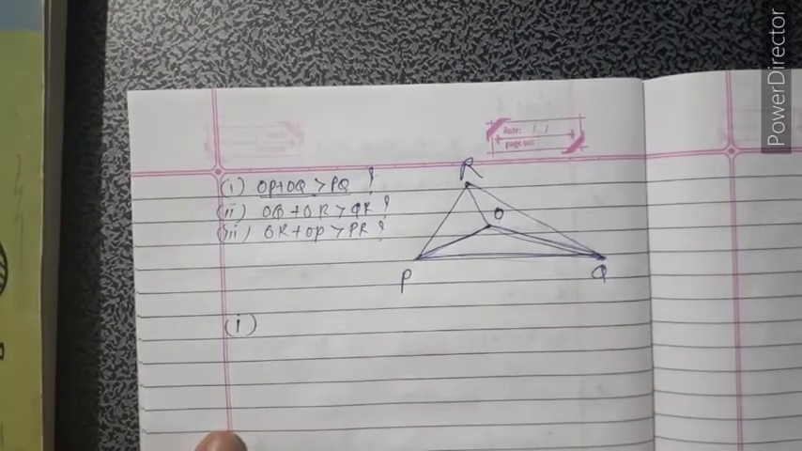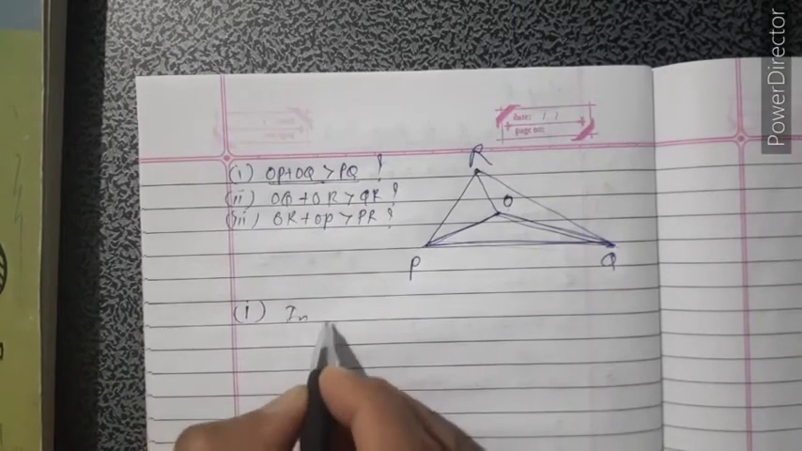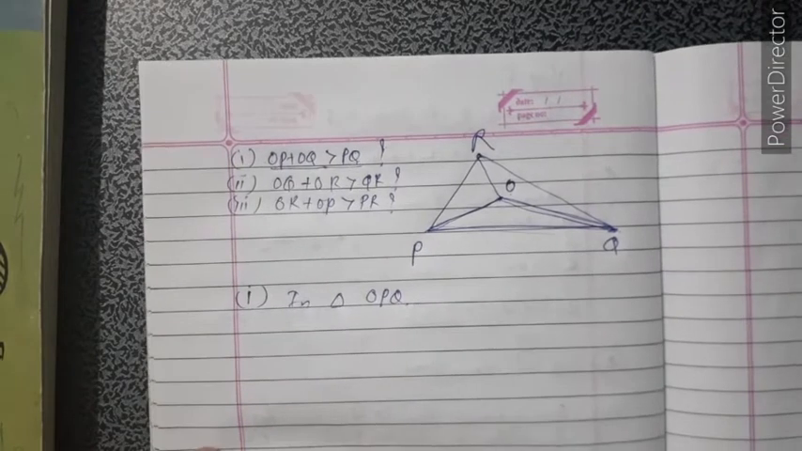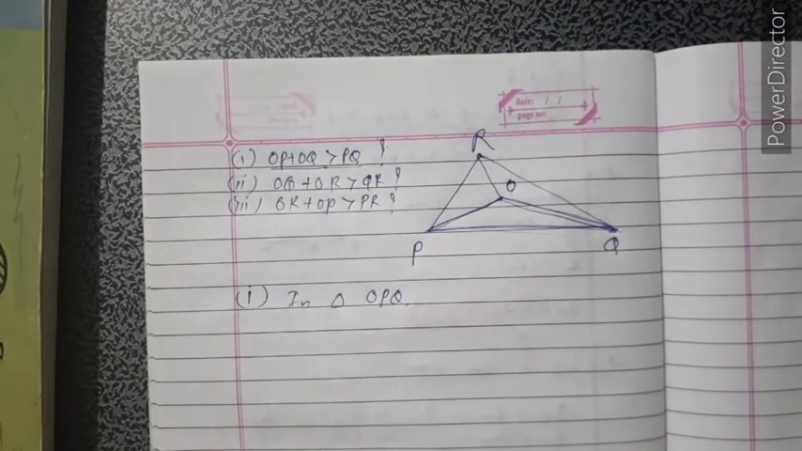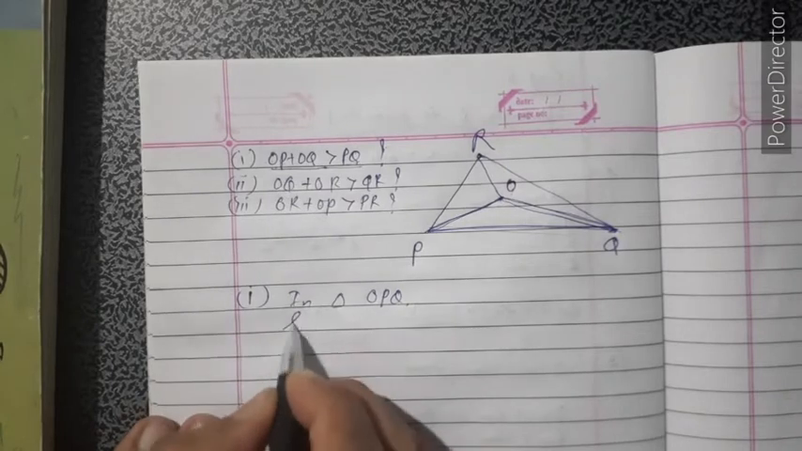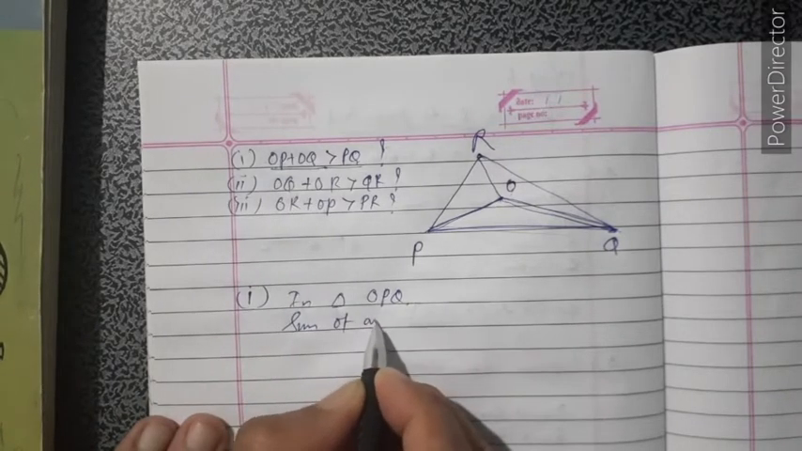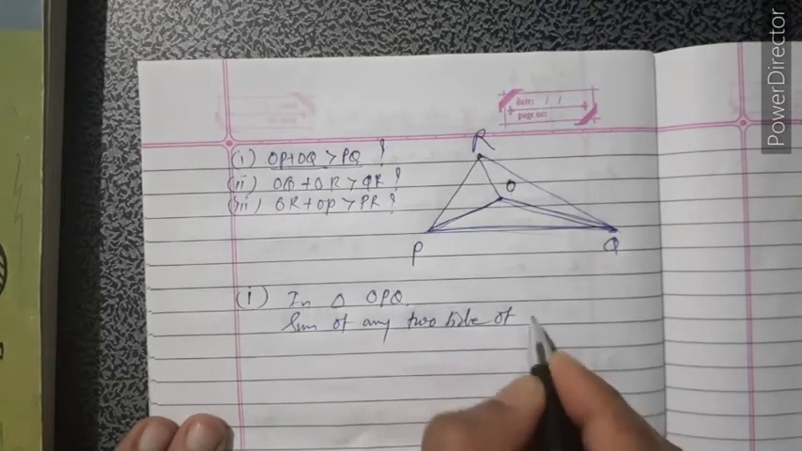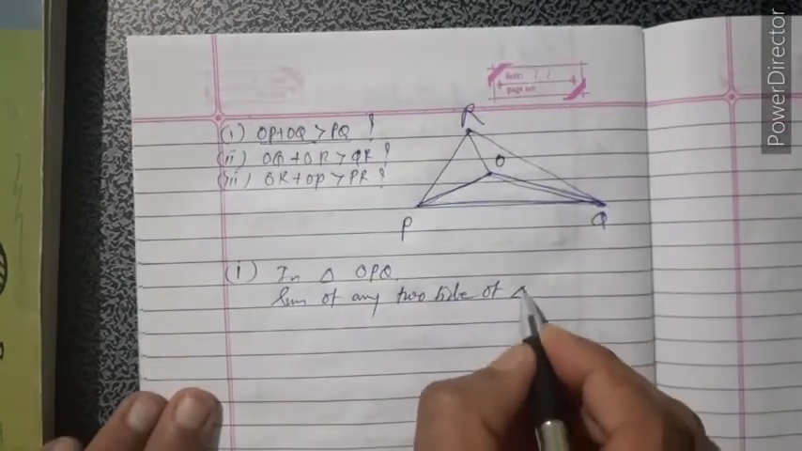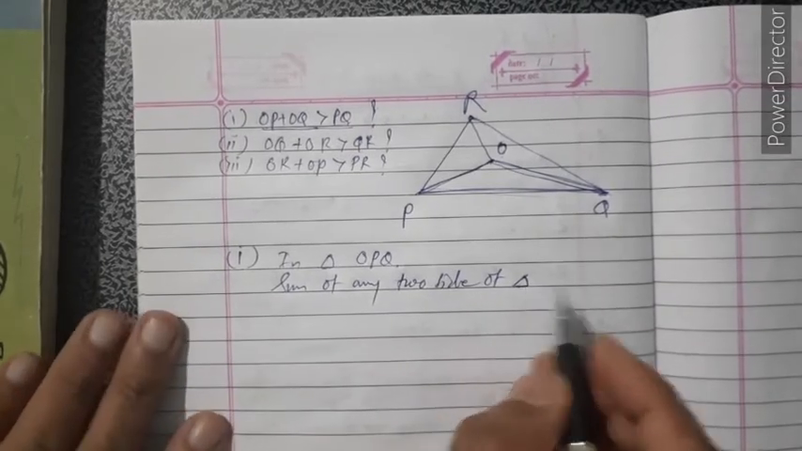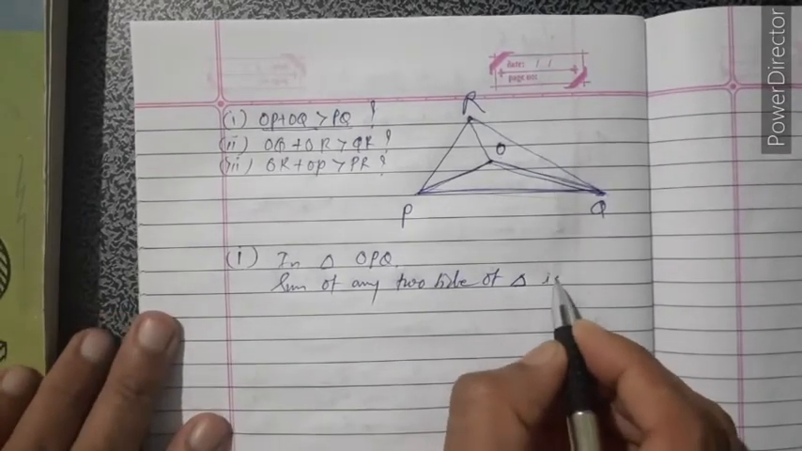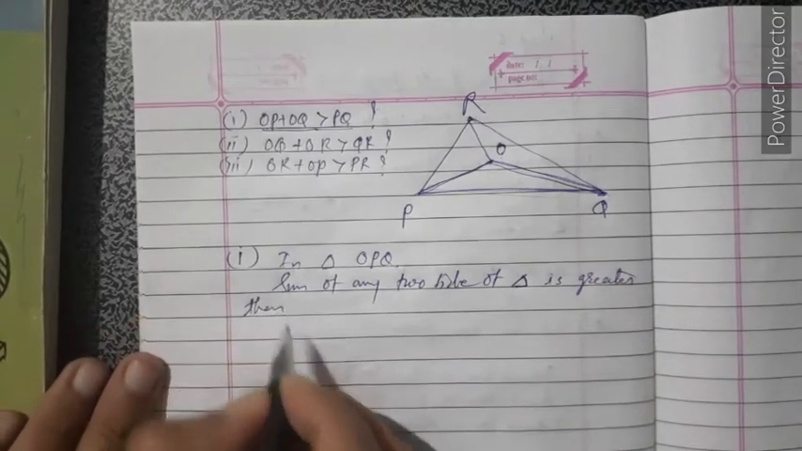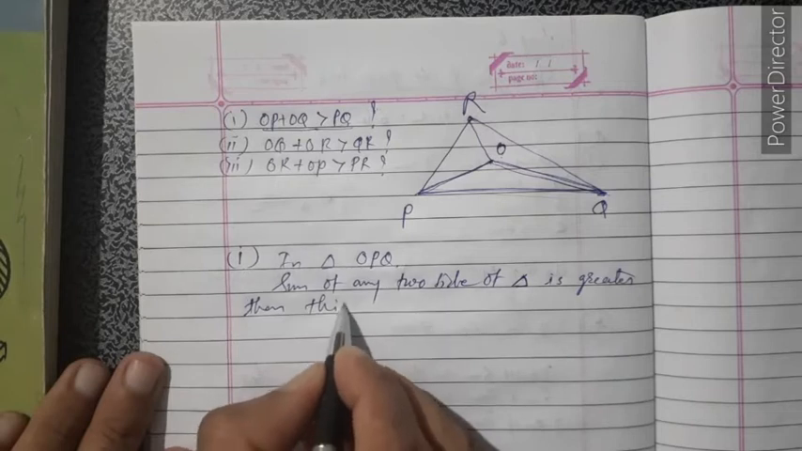So in triangle OPQ, OPQ is a triangle. We know that the sum of any two sides of a triangle, here I just write the symbol for triangle, is greater than the third side.